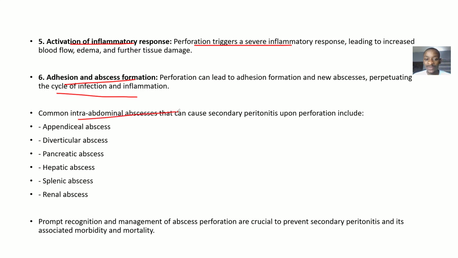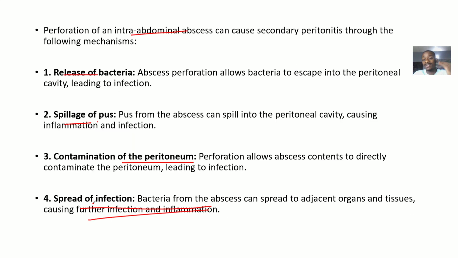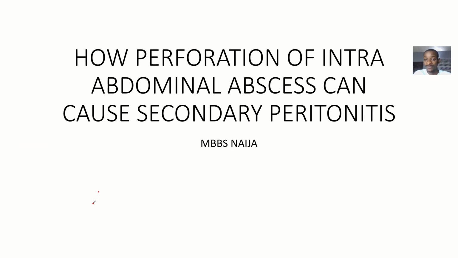So common intra-abdominal abscesses that can cause secondary peritonitis, if they are perforated, include the appendiceal abscess, that's appendicitis. Okay, diverticular abscess, that's diverticulitis. We have pancreatic abscess, that's pancreatitis. We have hepatic abscess, that's hepatitis. We have splenic abscess, okay. We have renal abscess, which could be pyelonephritis, okay, or any inflammatory condition of the kidneys. If it becomes perforated, this can cause secondary peritonitis. All right, so that's it.